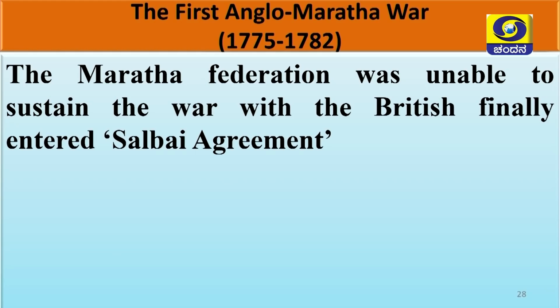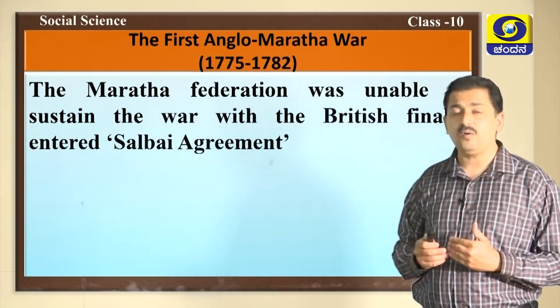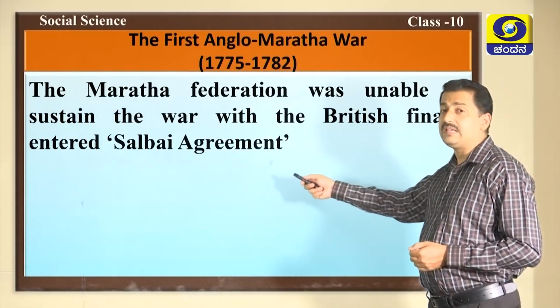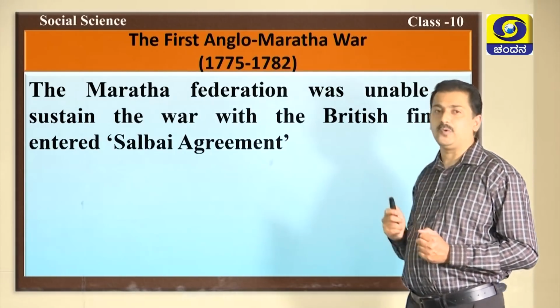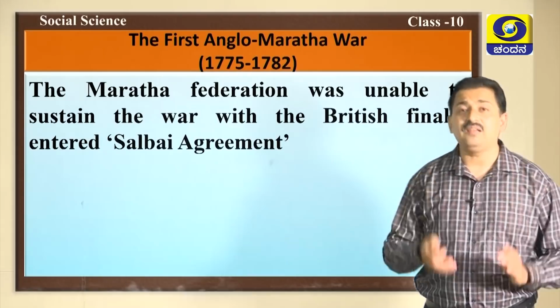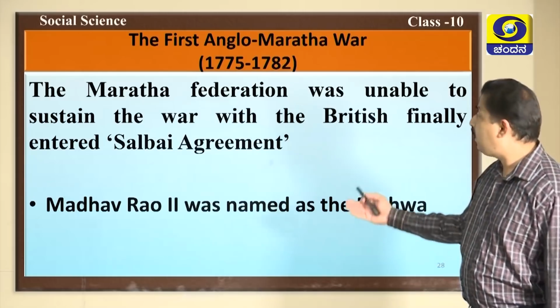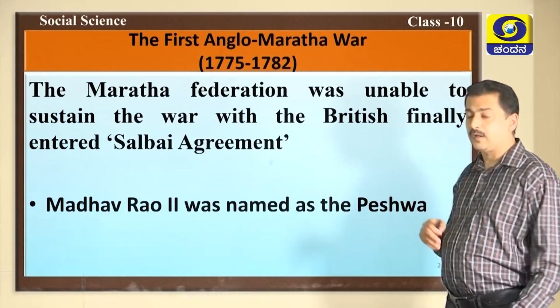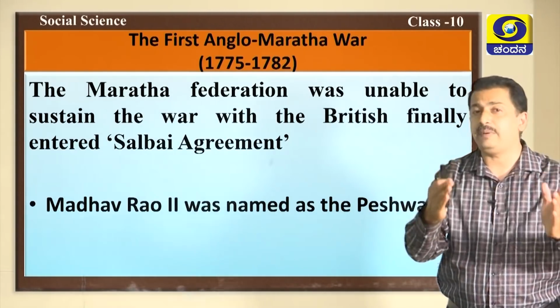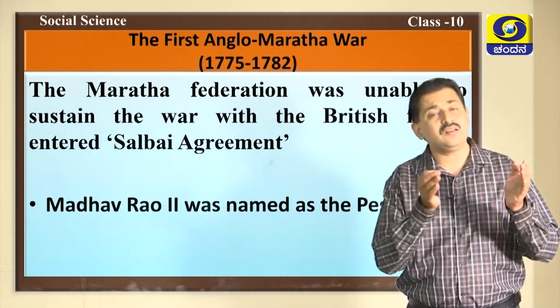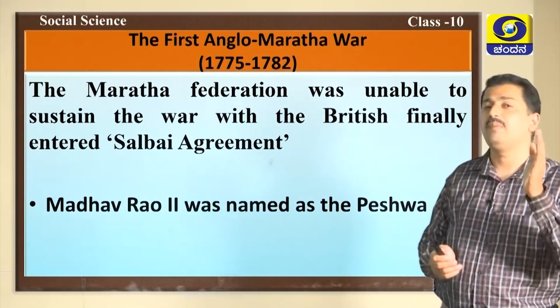Finally, the British won the war in favor of Raghunatha Rao and the war ended with the Treaty of Salbai in the year 1782. As per the Treaty of Salbai, Madhavarao II was named as Peshwa, Raghunatha Rao was given a pension and the British got certain places in the coastal regions of Maharashtra.